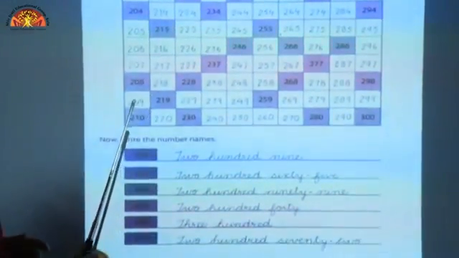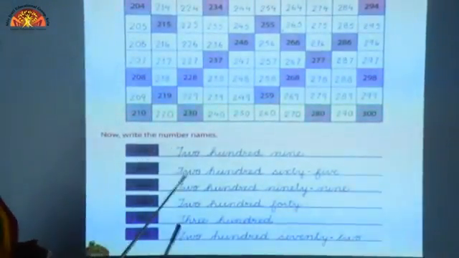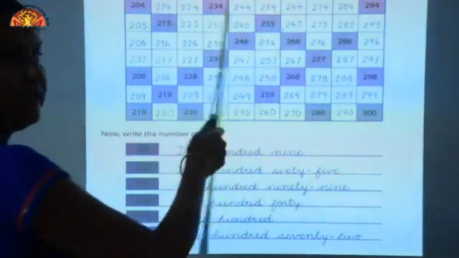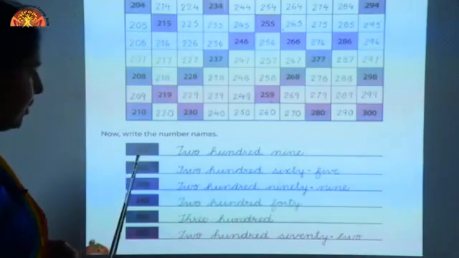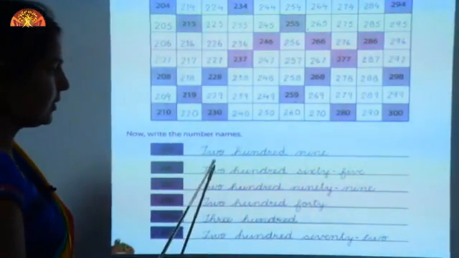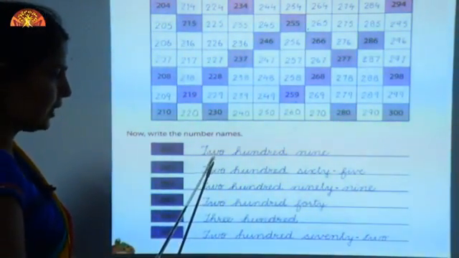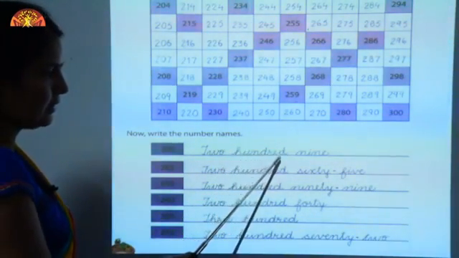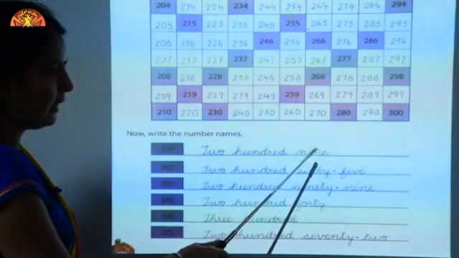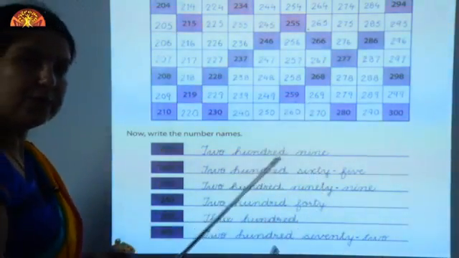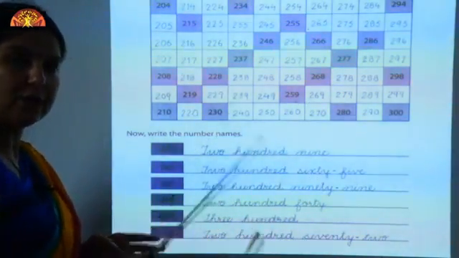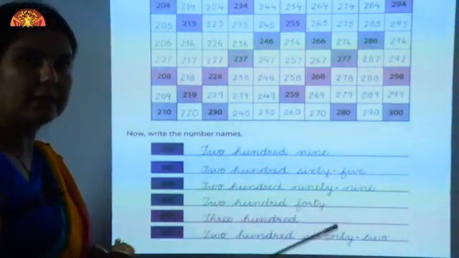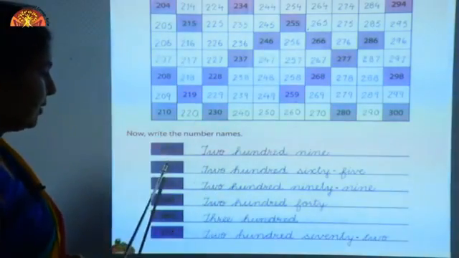Now these are the numbers. We have to write the number names of these numbers. These number names are related with these numbers. This is 209. So we have to write the spelling of 2, TWO 2, 100, HUNDRED 100 and 9, NINE 9. Children, you know the spelling of 2. You know the spelling of 100 and you know the spelling of 9, so you can easily write the number name of this number.